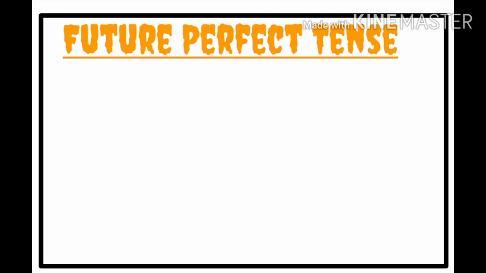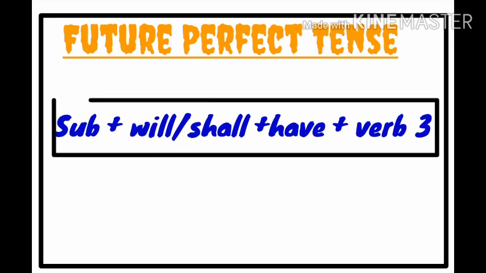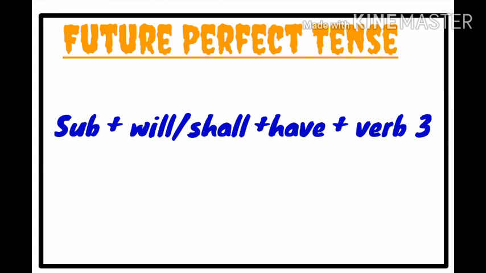Let's see the structure of the future perfect tense. It is subject plus will or shall plus have plus V3 verb, third form of the verb, plus object. Remember, have is used with singular as well as plural subject here in future perfect tense.